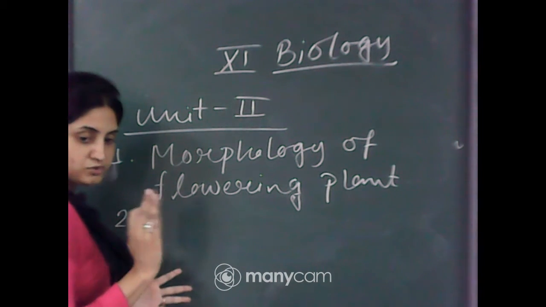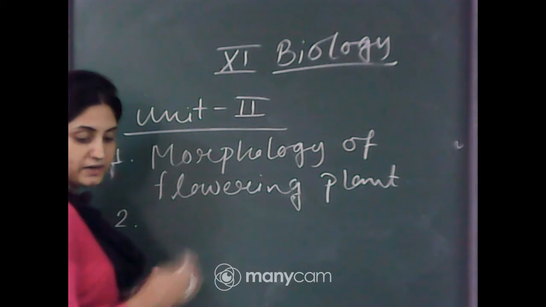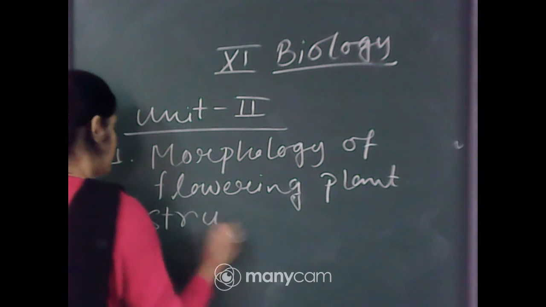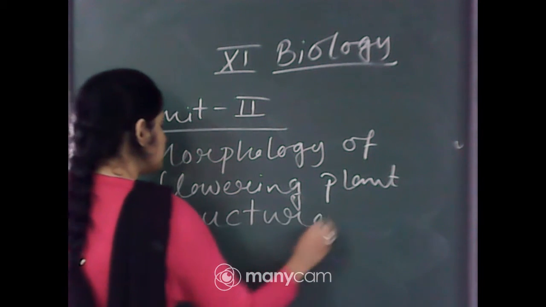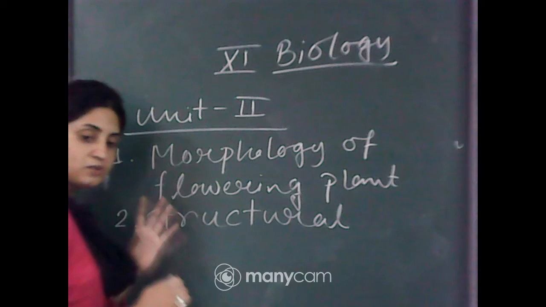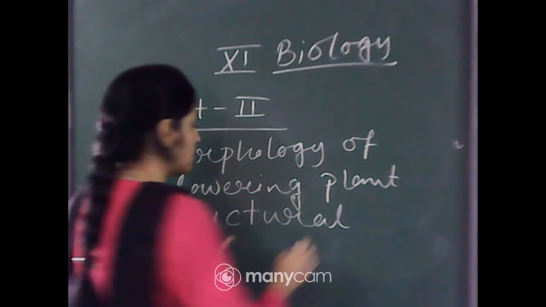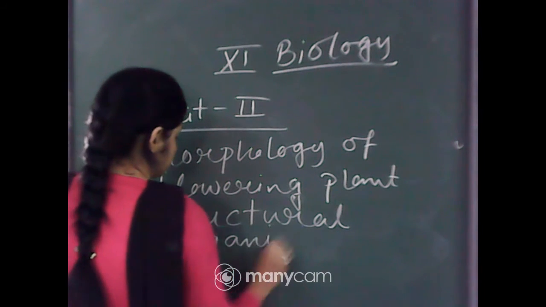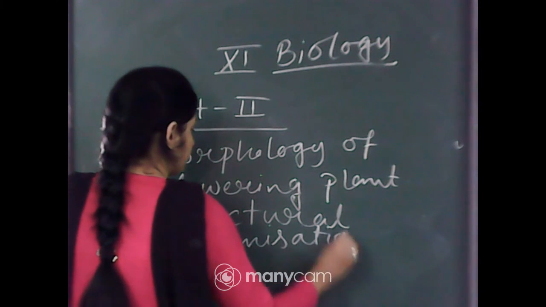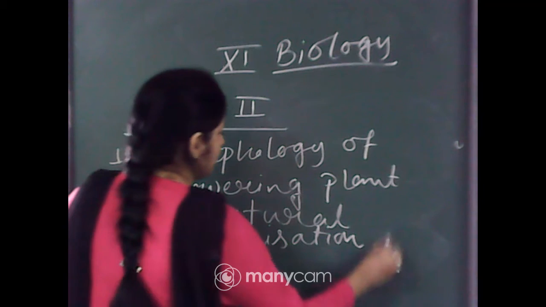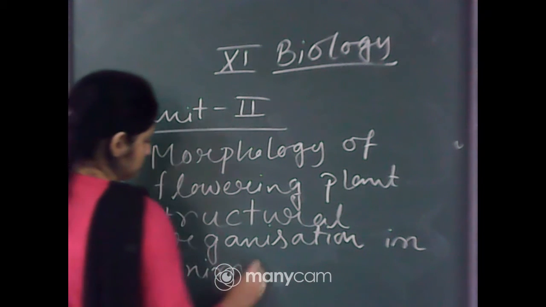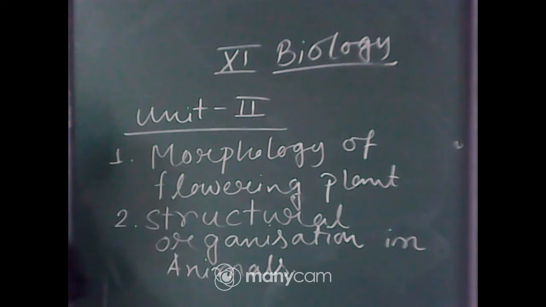One chapter is reduced from your syllabus, that is anatomy of flowering plants. In these 2 chapters, some parts have also been deleted from each chapter, so you should be careful about that. These 2 chapters are from Unit 2.